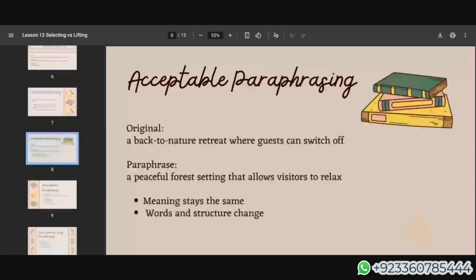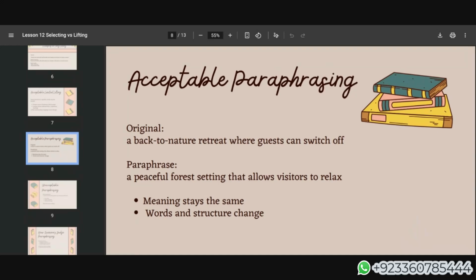Now, sometimes again, paraphrasing is acceptable. How? A back to nature retreat where guests can switch off, and we can paraphrase it in the form a peaceful forest setting that allows visitor to relax. अगर आप ये देखें, a back to nature retreat को इसको paraphrase किया गया है, that allows visitor to relax. नेचर को रिलैक्सेशन से रिलेट कर दिया गया है. Where guests can switch off में they can easily relax. A peaceful forest को कर दिया गया है back to nature से paraphrase. So the meaning is there.